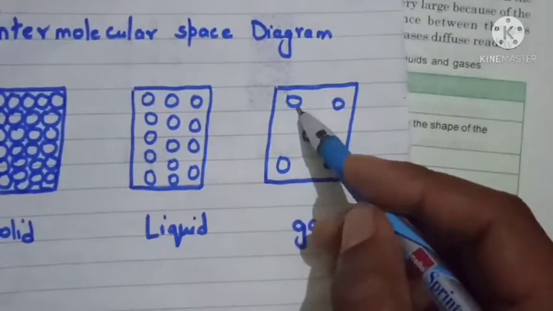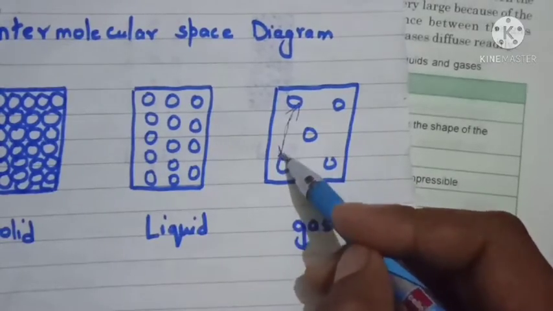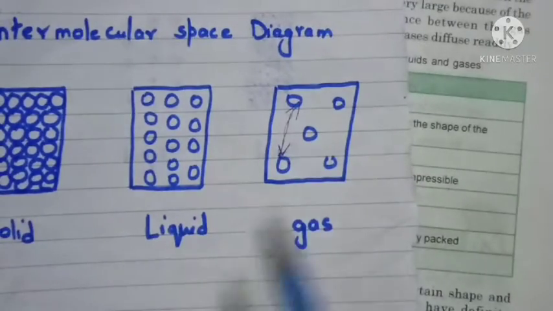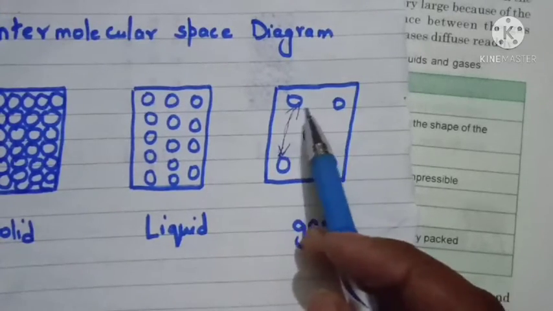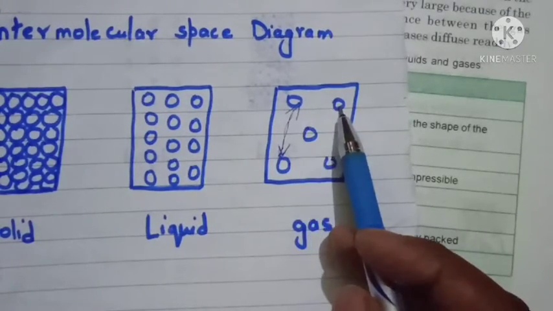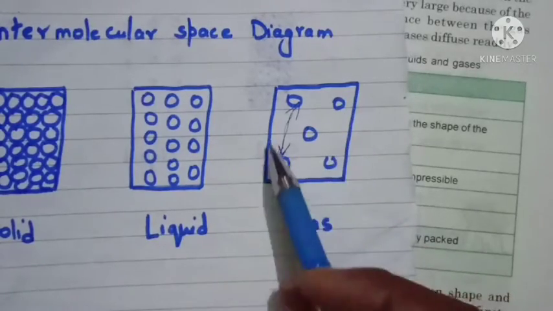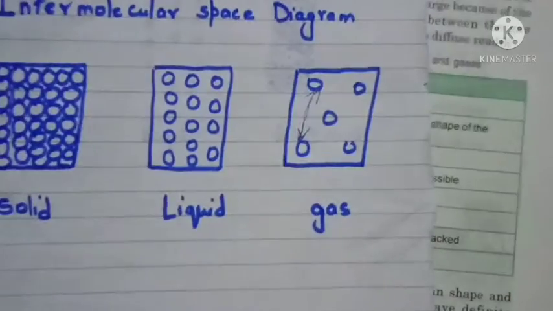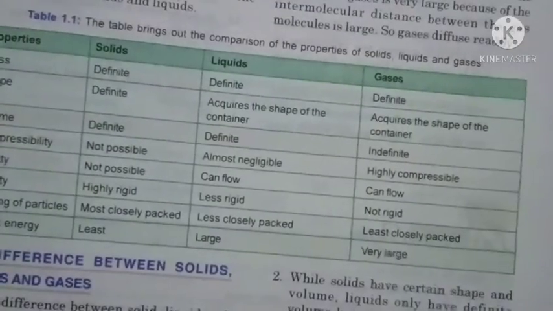Students, you can see there is more intermolecular space between the molecules in gases. Due to this more intermolecular space we can say the force of attraction is weak. Due to this the molecules are very loosely packed in gas, we can say. So this is the intermolecular space diagram of solid, liquid and gas. Now students, we are going to study the properties of solid, liquid and gas.